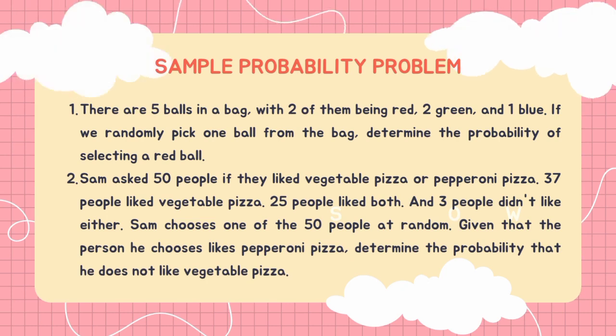Sam chose one of the 50 people at random. Given that the person he chooses likes pepperoni pizza, determine the probability that he does not like vegetable pizza.